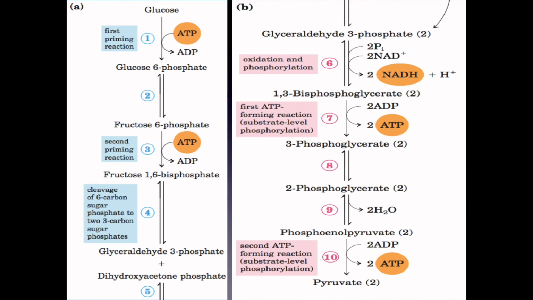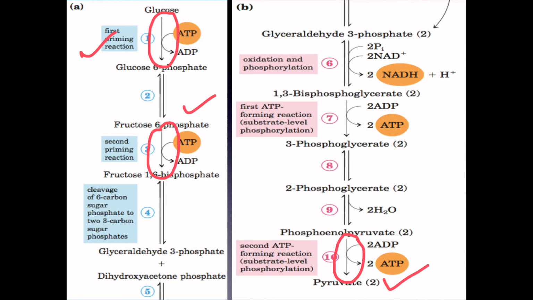The first step is irreversible, catalyzed by hexokinase. Next, the third step is irreversible, catalyzed by phosphofructokinase, and the final step is catalyzed by pyruvate kinase. These three are irreversible steps, while the rest of the steps are reversible.